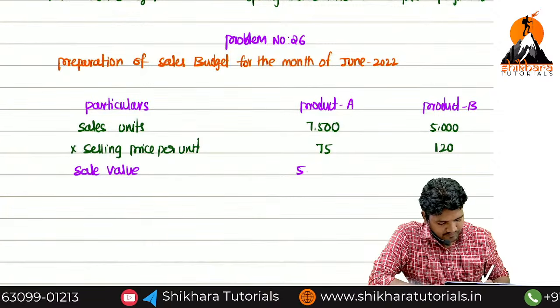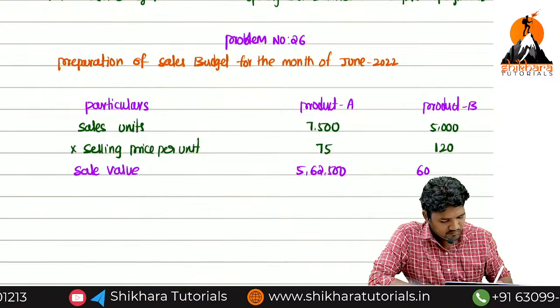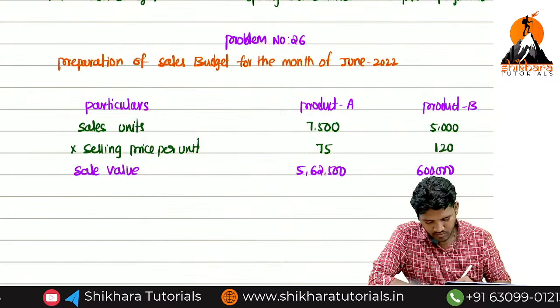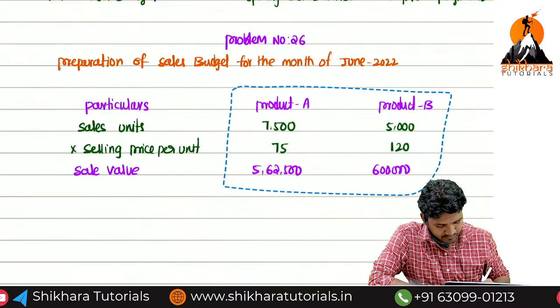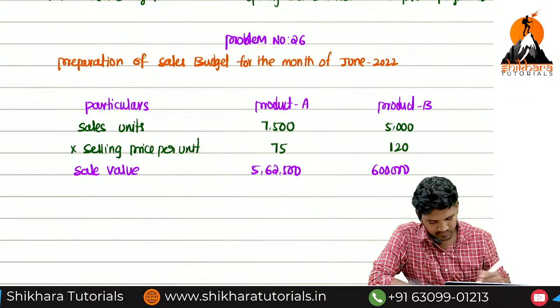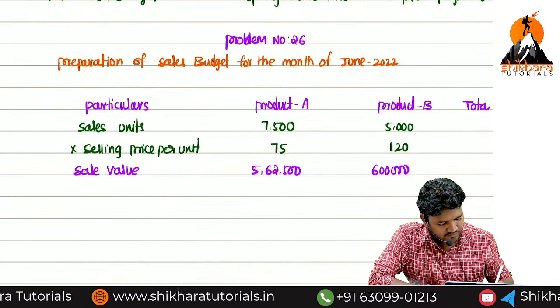5 lakh. Now you have to maintain another column: total.